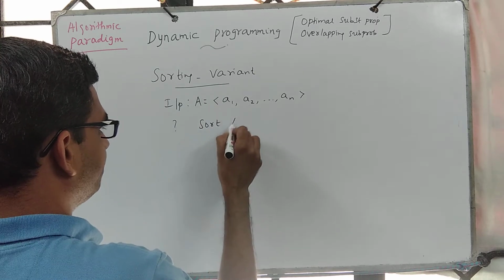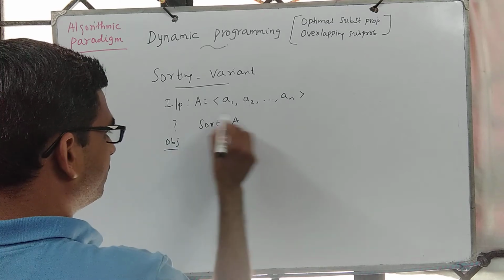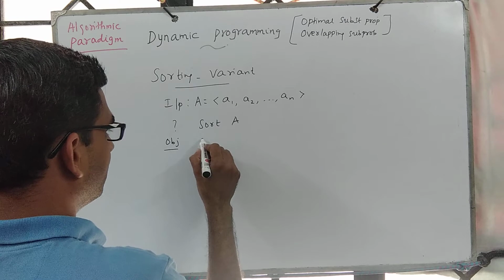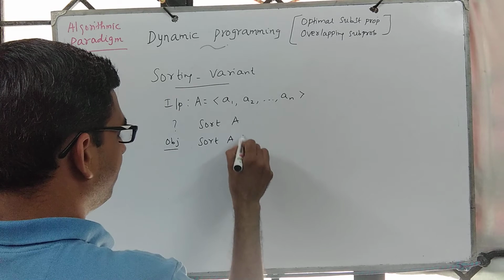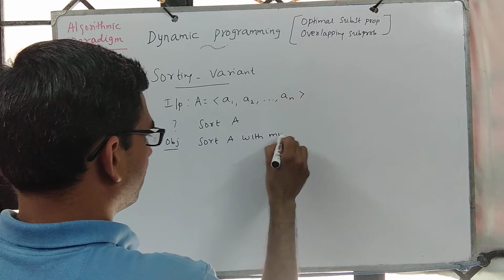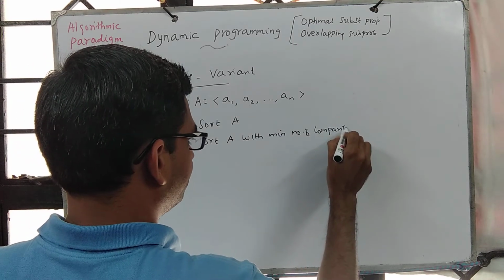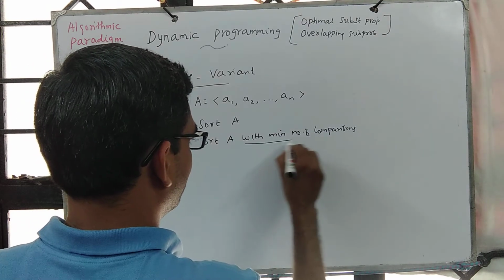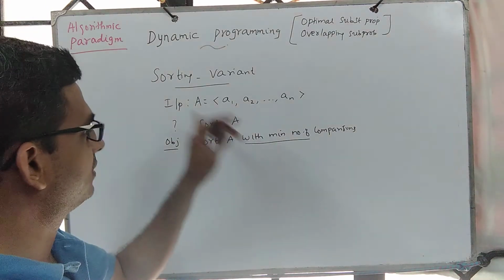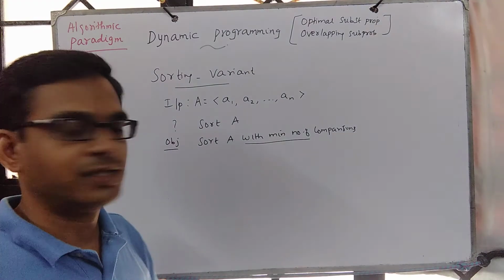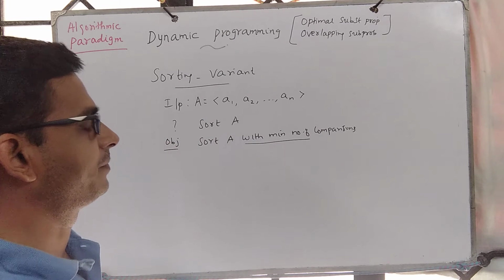Sort A, and the objective is we want to sort A with minimum number of comparisons. So something like an optimization version of the sorting problem. This is different from our usual sorting problem where we are asked to sort. This additional constraint will not be there.